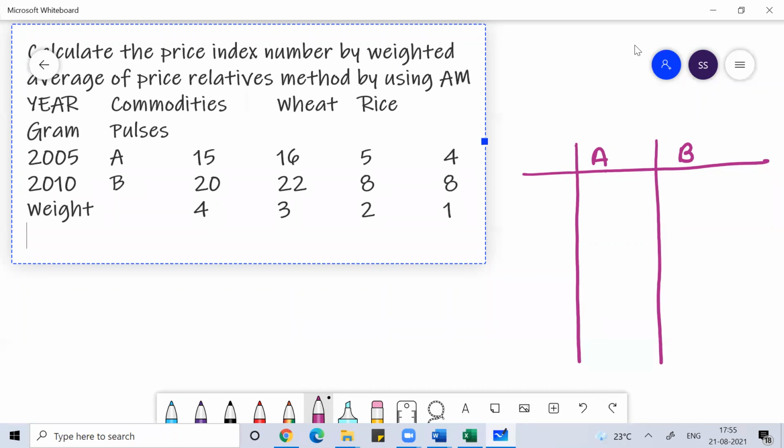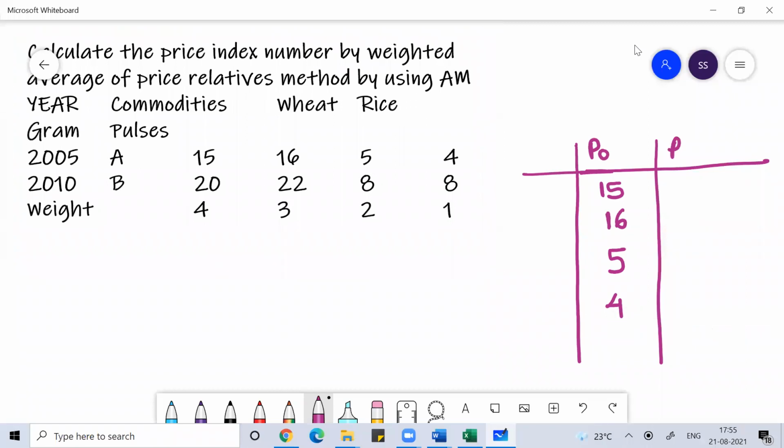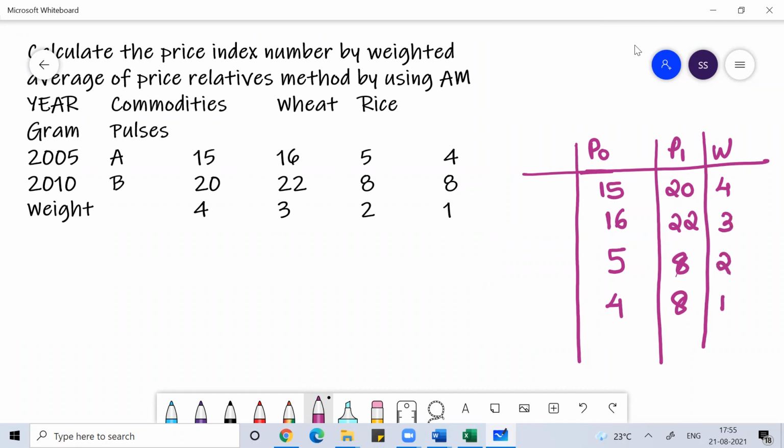You see here, prices are given 15, 16, 5, 4. These are your base year prices. Okay, and your present year prices are 20, 22, 8, 8, and then the weights W are 4, 3, 2, 1.